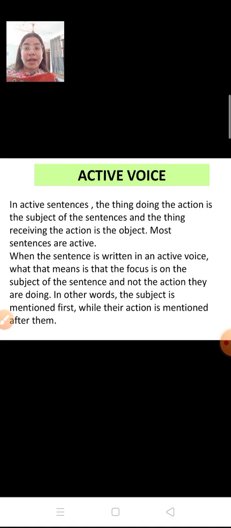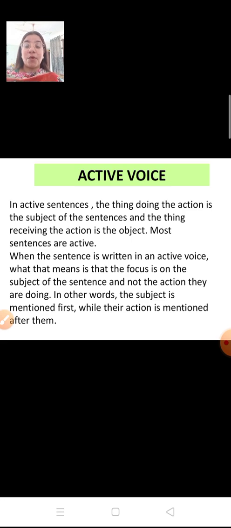Now how will we recognize whether this is active or passive? Let us understand that also. What is actually the function of active voice? Active voice has the main function that it will focus on the subject of the sentence.